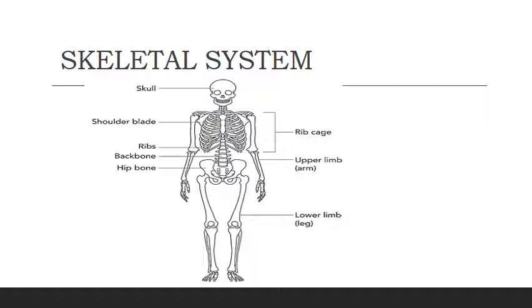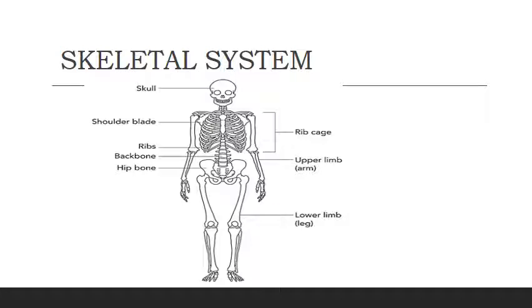Now if we talk more about the skeletal system, we all know that there are a total of 206 bones in our human body. These 206 bones come together and form a rigid framework, and this skeletal system gives shape and support to our body. That's why the system is very important, because the skeletal system of the human body gives a fixed shape and support to our body. The skeletal system, or we can say the bones, also help us with movement. If we want to move our body, then we need bones for this. So that's why it is also very important for us.